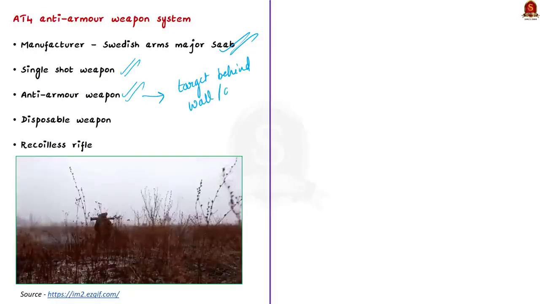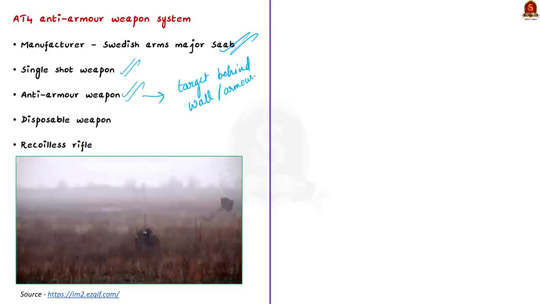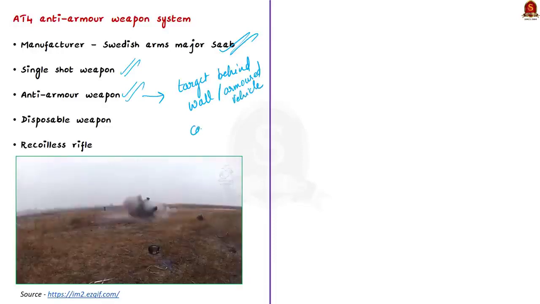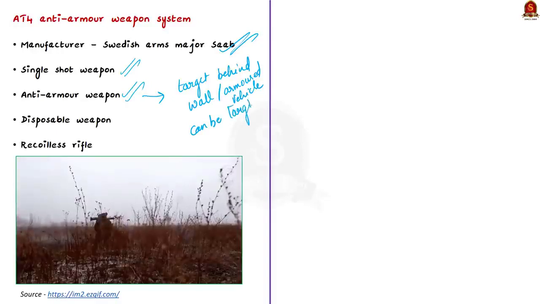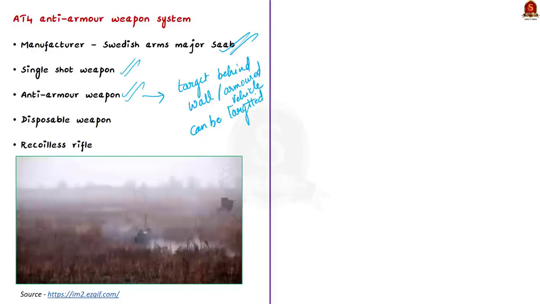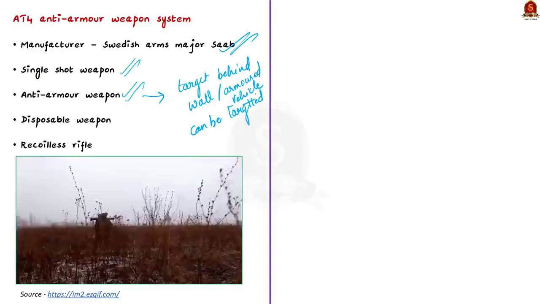Now, this 84 anti-armor weapon is a disposable weapon. That means it has a preloaded ammunition. So once it is fired, the weapon cannot be reused. So this makes the cost of the 84 weapon system very cheap. Now next, this weapon is a recoilless rifle.